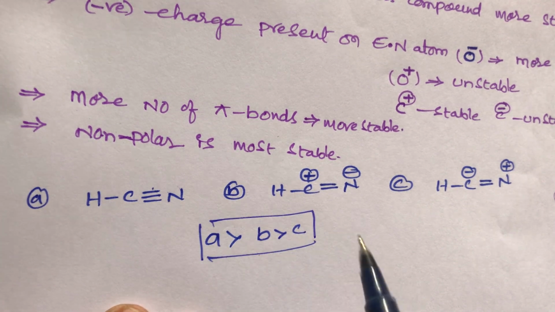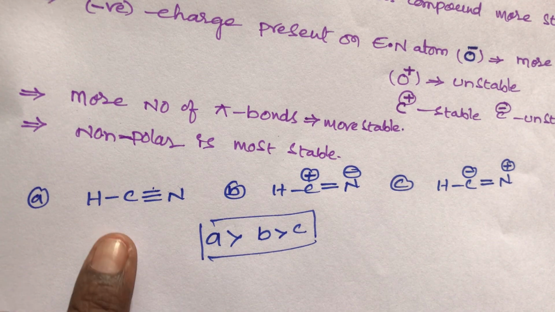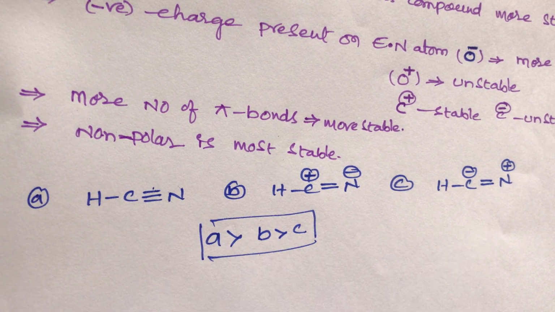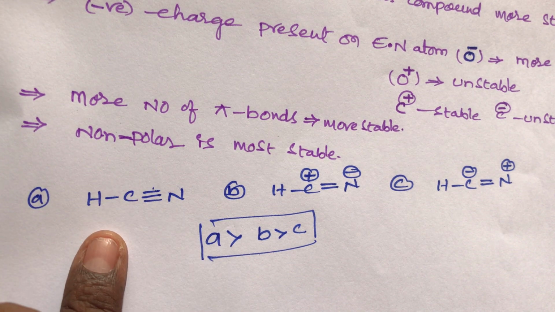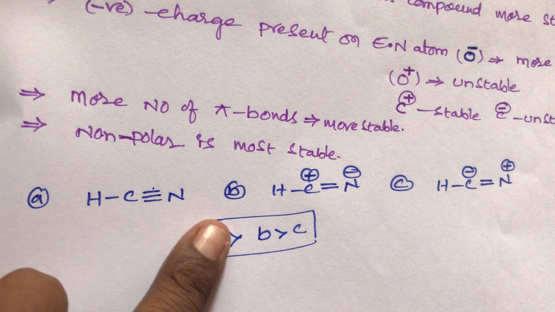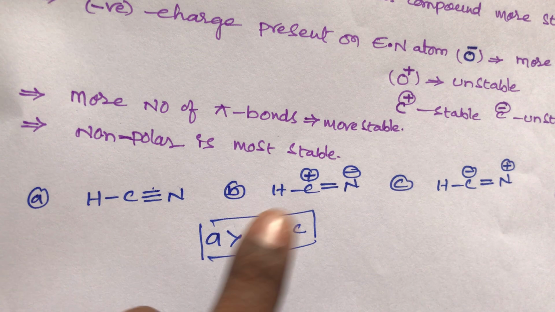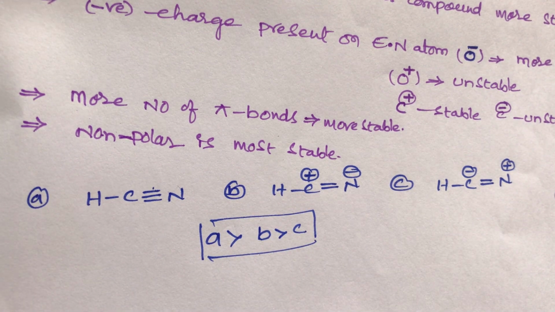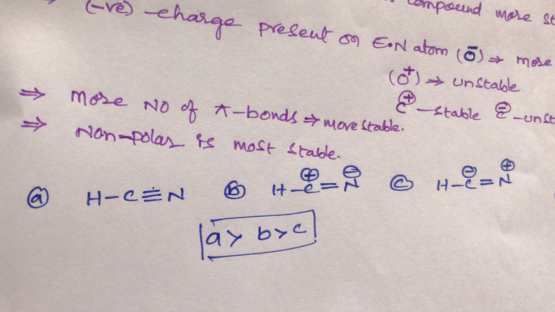Now, the first condition for resonating structures: a neutral compound. This first compound is neutral, and the remaining ones have positive and negative charges. The second condition is more covalent bonds. Compound A has 4 covalent bonds, the remaining have 3. So these two conditions are satisfied, and that's why A is stable. What about B and C, student? B has 3 covalent bonds and C also has 3.